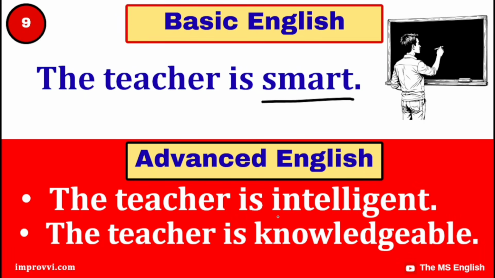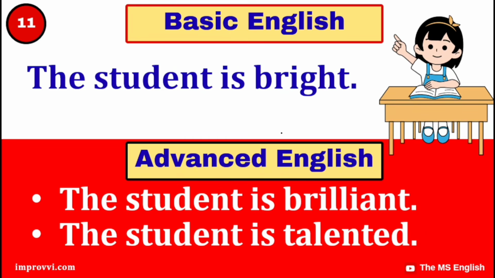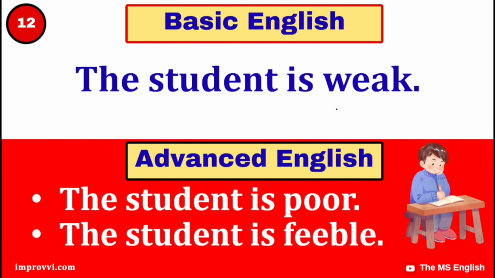The teacher is intelligent. The teacher is knowledgeable. The teacher is lazy. The teacher is careless. The teacher is negligent. The student is bright. The student is brilliant. The student is talented. The student is weak. The student is poor.